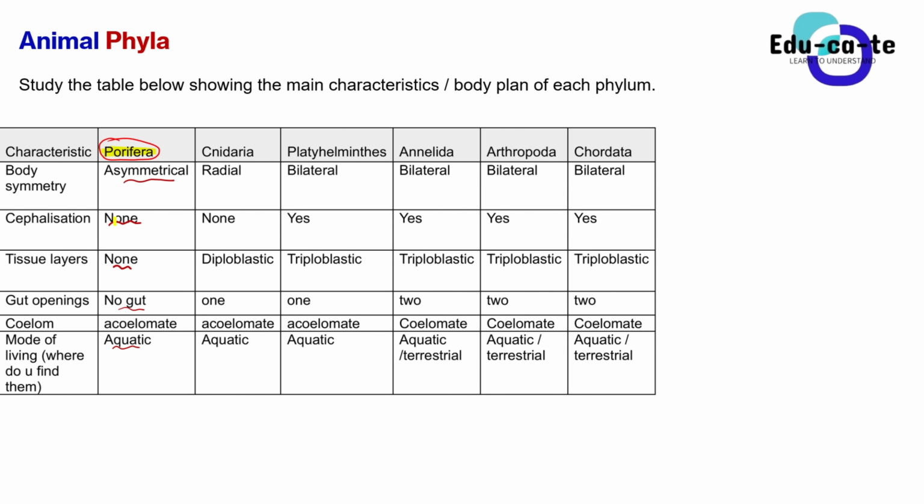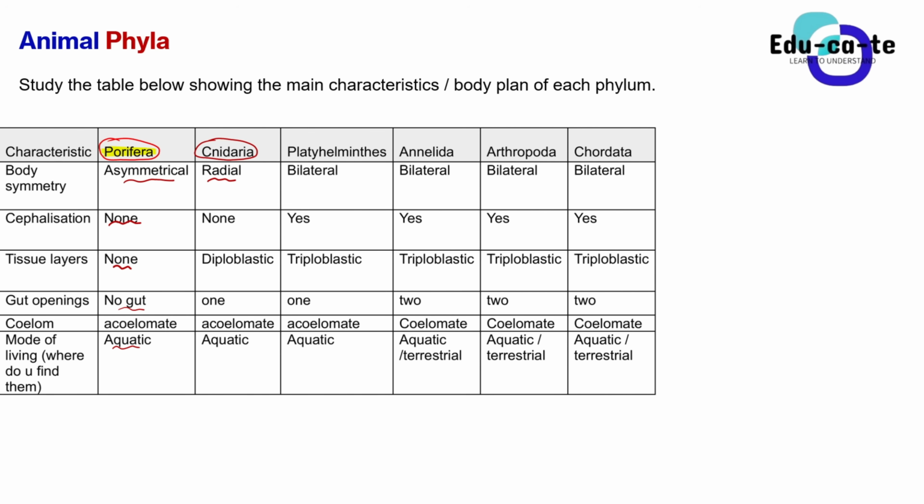So now we move from phylum Porifera, we go to phylum Cnidaria. After phylum Porifera, a better developed animal that we find is phylum Cnidaria. The animals that fall under the phylum Cnidaria have radial symmetry. So their body symmetry is radial. Remember that when you say the body symmetry is radial, it means that you can divide the animal into two identical halves, but you can do it in many different ways.